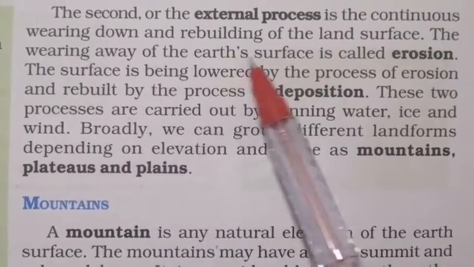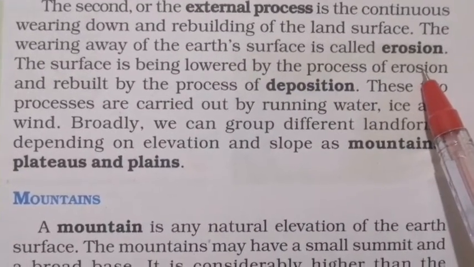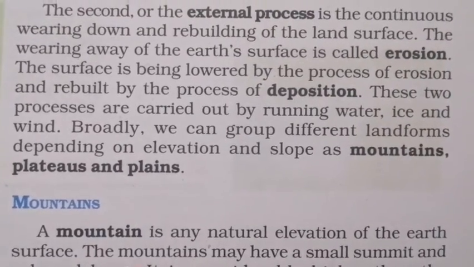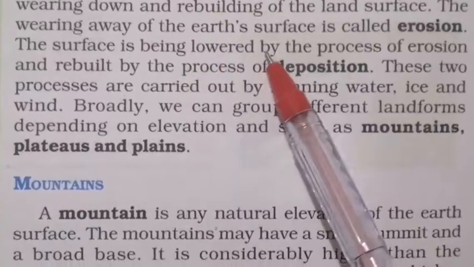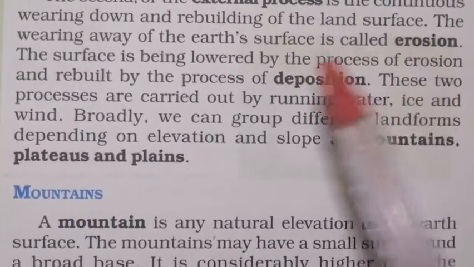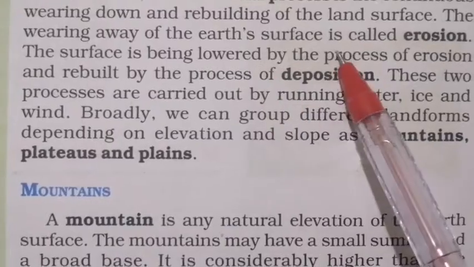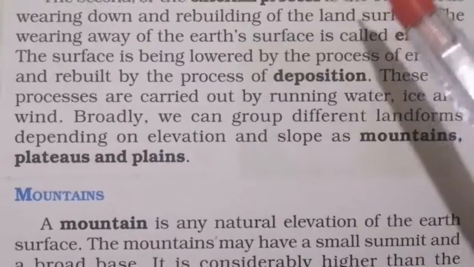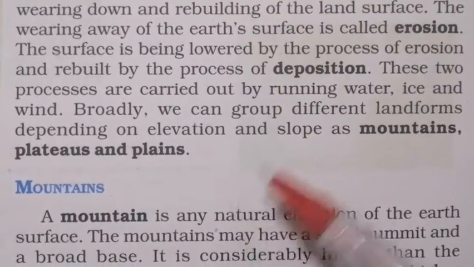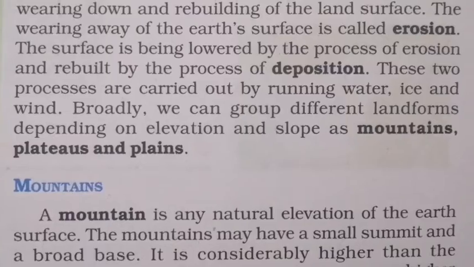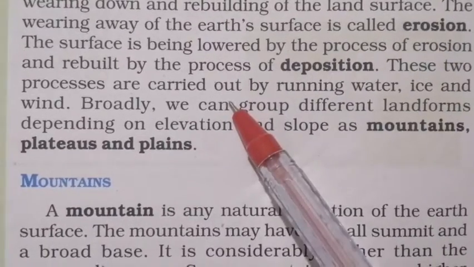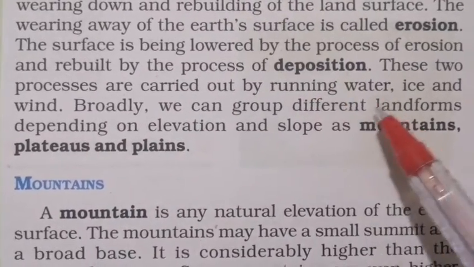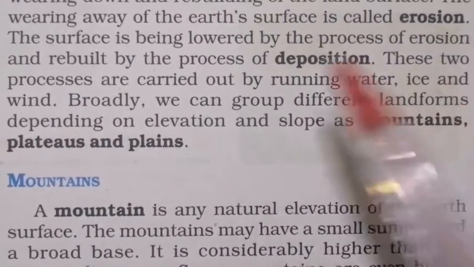The wearing away of the earth's surface is called erosion. In your lower class you have learned what erosion is, the moving out of the surface of the earth. The surface is being lowered by the process of erosion and rebuilt by the process of deposition. These two processes are carried out by running water, ice and wind.